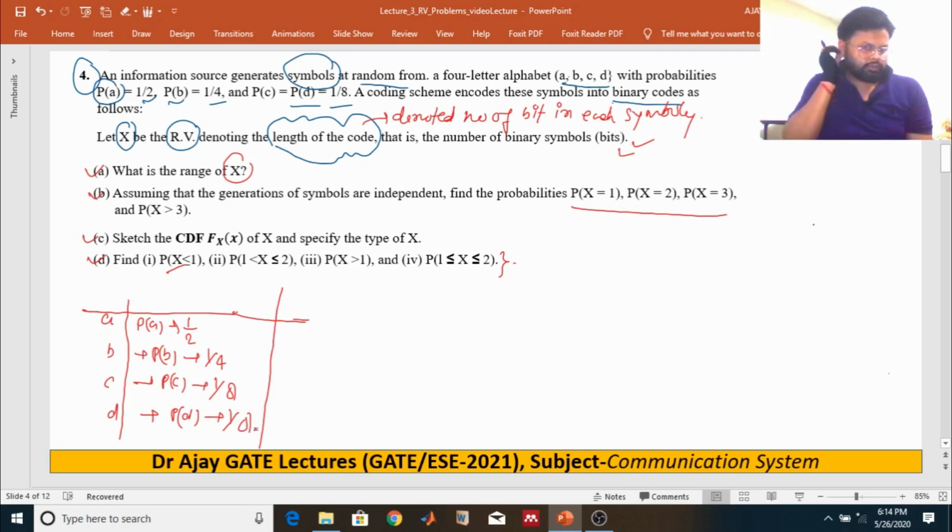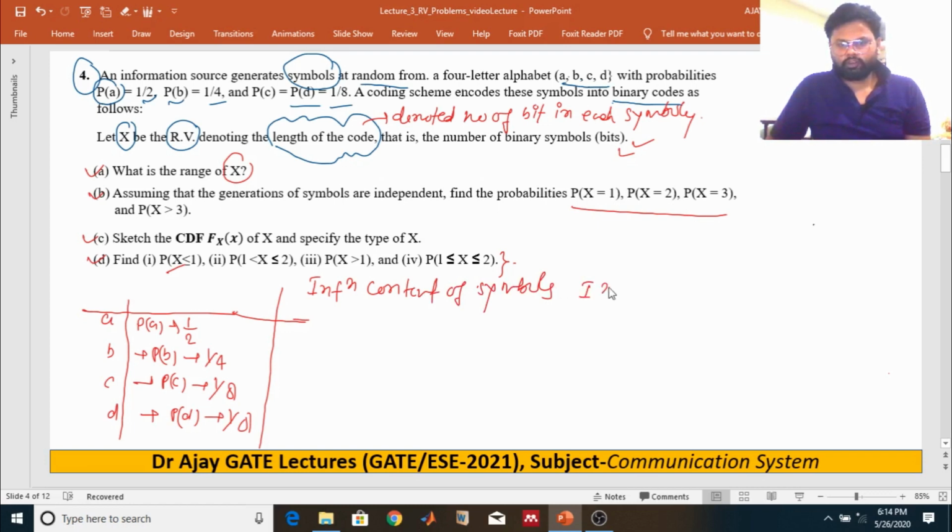So as we know, the information content of a symbol is equal to log of 1/p(xi).